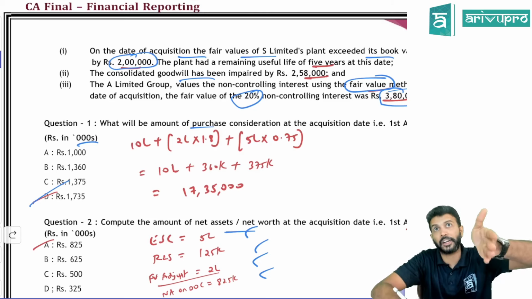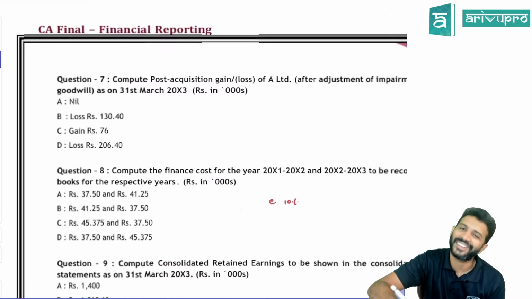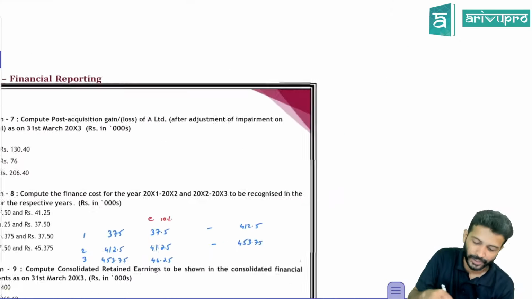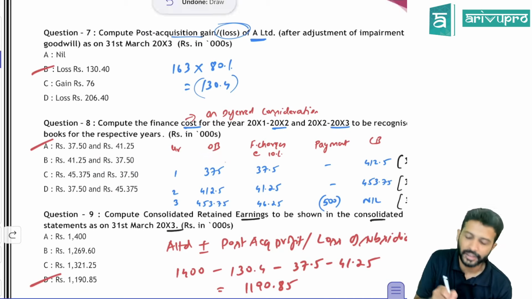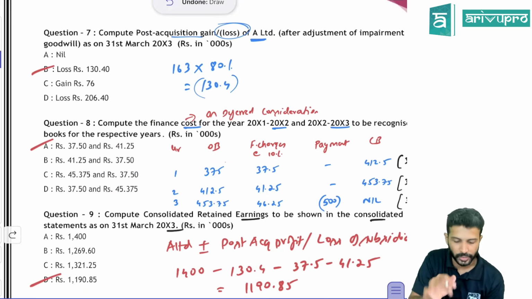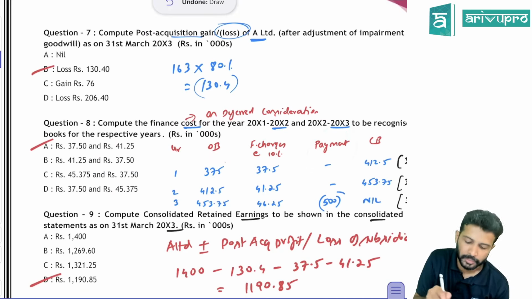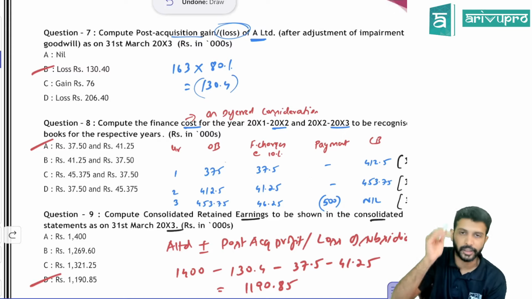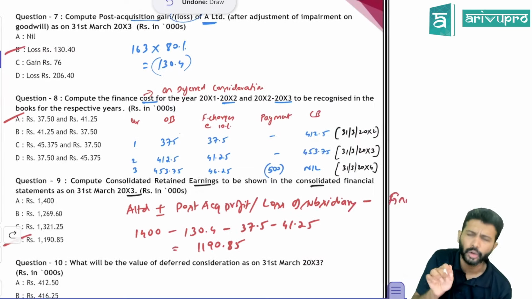That means we need to prepare that ACM table, sir. Yeah, you need to prepare that ACM table for 3 years, that's what I've done over here. So the opening balance is 375. Calculate finance charges at the discount rate given in the question, which is 10%. Payment will be nothing because payment will be made only at the end of the 3rd year. So you'll get the closing balance. So each year's closing balance I've got.